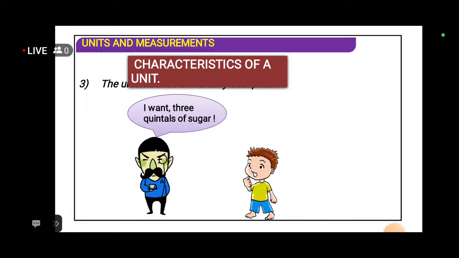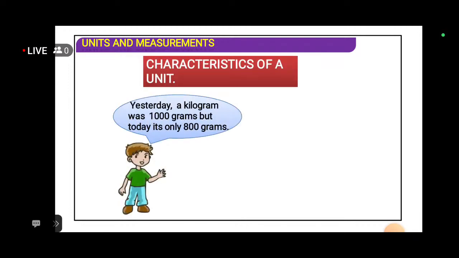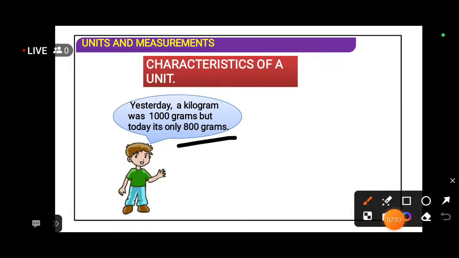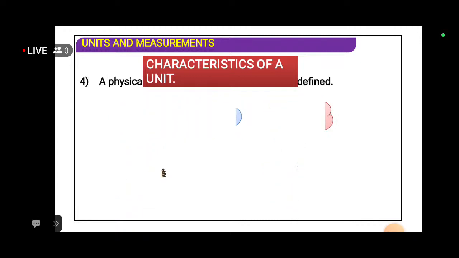I want 3 quintals of sugar. What does quintal mean? Here a quintal is 100 kg. Yesterday a kilogram was 1000 grams, but today it is only 18 grams. Is it correct? No, because we are using it as a standard, so it does not change the value of 1000. It should not be perishable.